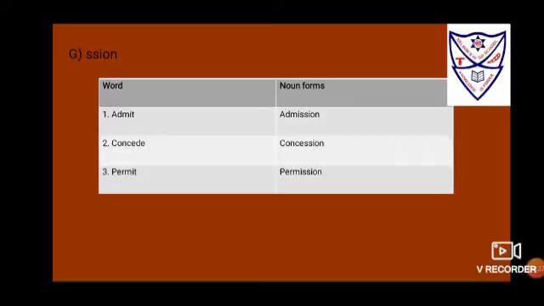How to use the suffix sion? If the verb is admit, remove t, put sion, that makes the verb admission. If the verb is concede, remove de, put sion, that changes to concession. If the verb is permit, remove t, put sion, then it changes to permission.